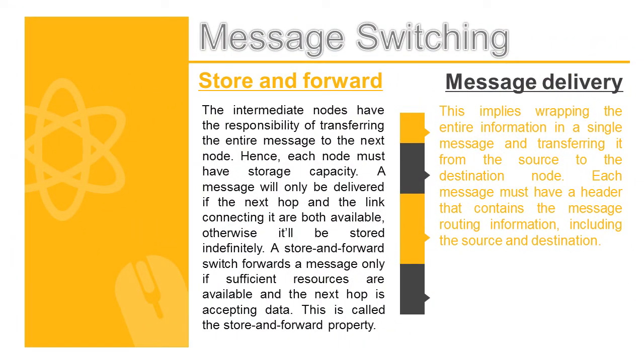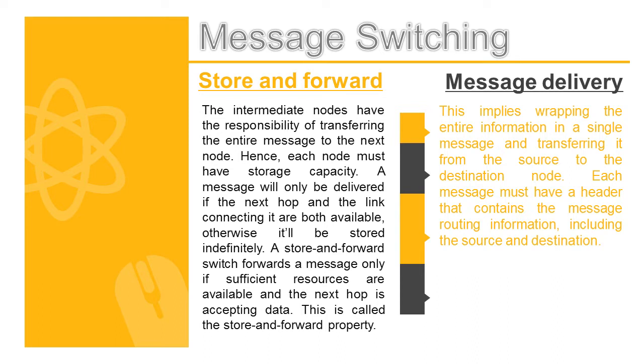Store and forward. The intermediate nodes have the responsibility of transferring the entire message to the next node. Hence, each node must have storage capacity. A message will only be delivered if the next hop and the link connecting it are both available.